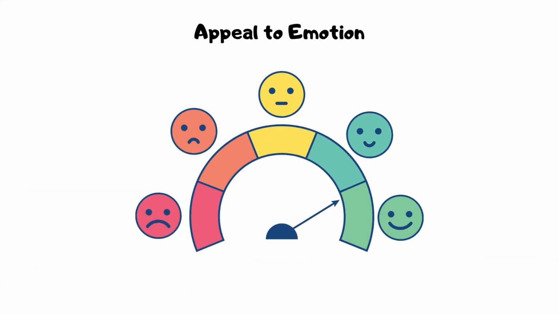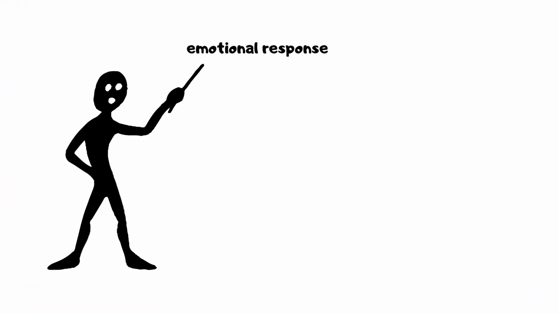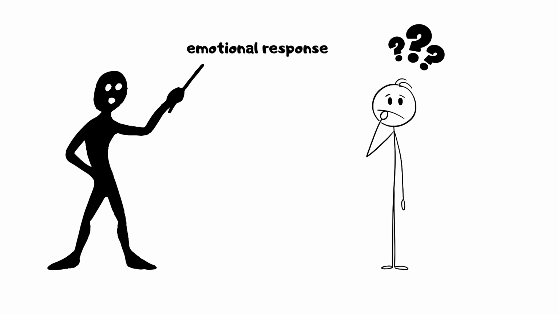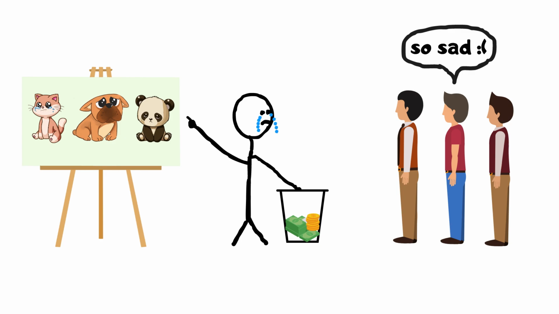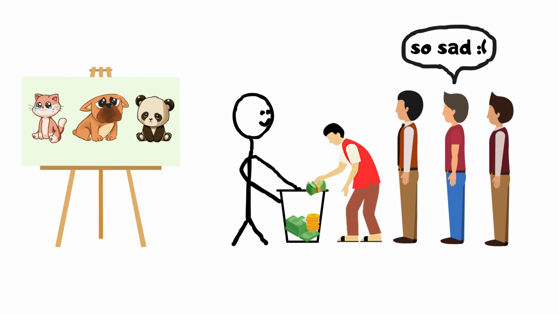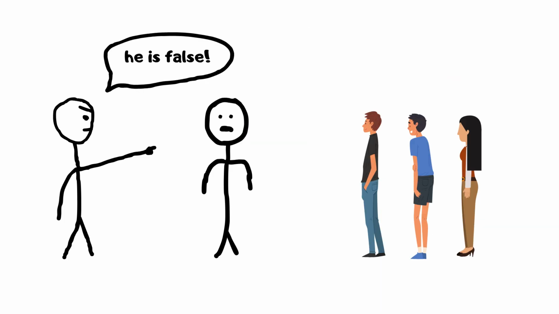Appeal to emotion. This fallacy manipulates an emotional response in place of a valid argument. For example, using heart-wrenching images of animals to persuade people to donate money to a charity. Instead of addressing the actual effectiveness or need of the charity, the focus is on generating a strong emotional reaction to compel action.